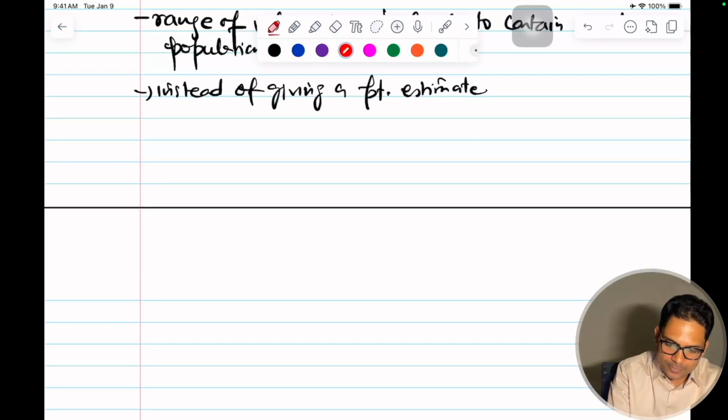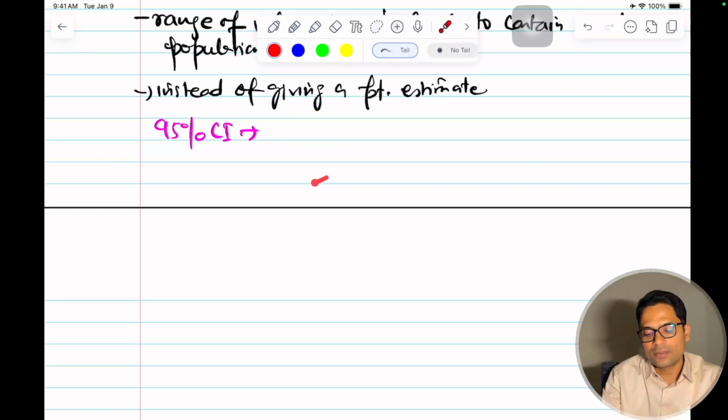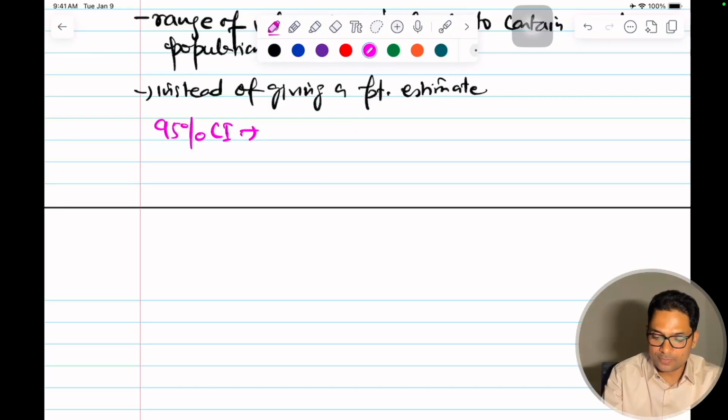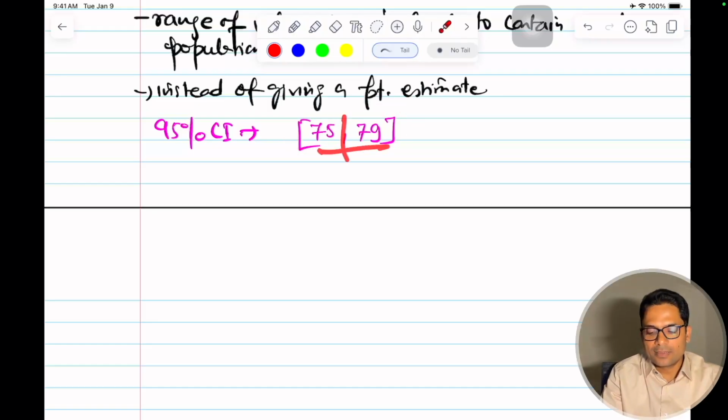For example, if I say that I have a 95% confidence interval, does this mean that there's a 95% probability of finding the population mean? Let me give you one range, for example, average life expectancy. If I say that it is between 75 to 79, this is my average, very tight, 75 to 79. So does this mean that there is a 95% chance of finding the true average life expectancy here?